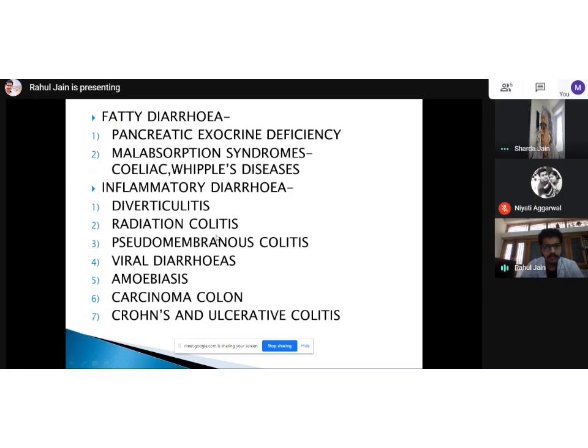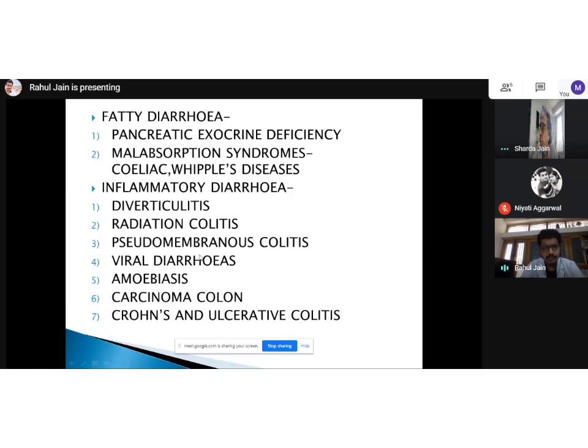Then pseudomembranous colitis is usually an iatrogenic diarrhea, because of the reasons which doctors have given. For doctors, I would just mention the two most common drugs associated with pseudomembranous colitis diarrhea: first of all, cephalosporins, which are used in and out, especially post-op. We need to know that Taxim and ceftriaxone can cause pseudomembranous colitis, and even clindamycin. The treatment for pseudomembranous colitis is actually metronidazole, and it gets controlled very rapidly.